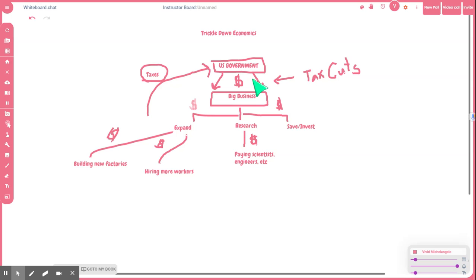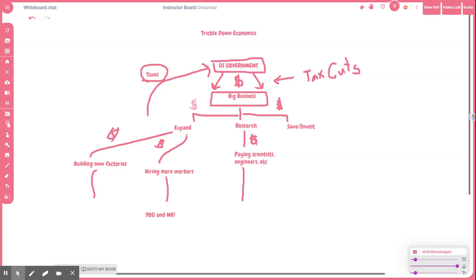Here we see, again, those original tax cuts up at the top. That money is trickling down through society. If they build new factories, they're going to need to hire more workers in order to build the factories and then to put workers in those factories to do the work that needs to be done. If they are going to research, then they're going to be hiring scientists and engineers, etc. So at the bottom of all of this is you and me.